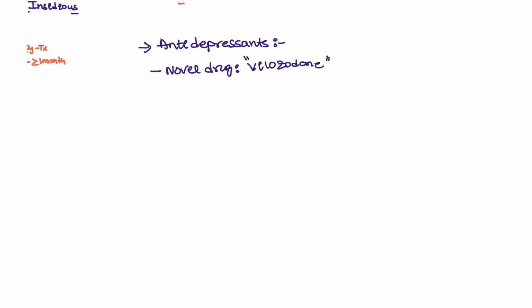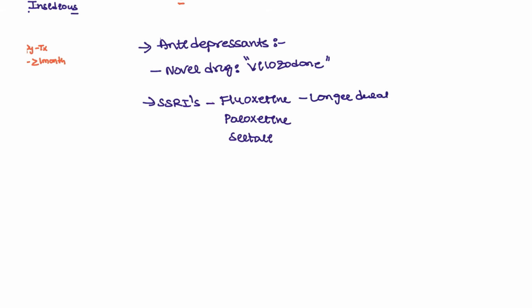We all know that depression has different types of drugs, right? First and foremost, we have the SSRIs, the selective serotonin reuptake inhibitors. Whenever an SSRI is taken, the serotonin reuptake is going to be blocked at that particular place. These drugs are commonly fluoxetine, paroxetine, and sertraline. So these are the SSRIs that we have. Some have a longer duration and some have a shorter duration.